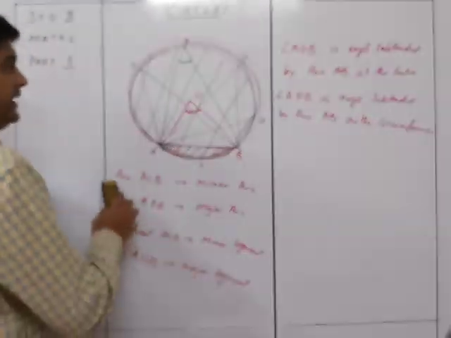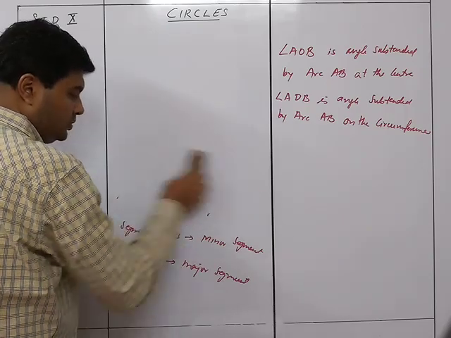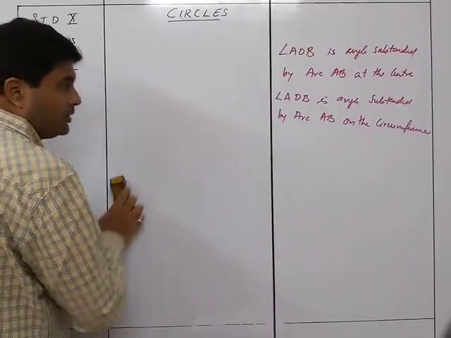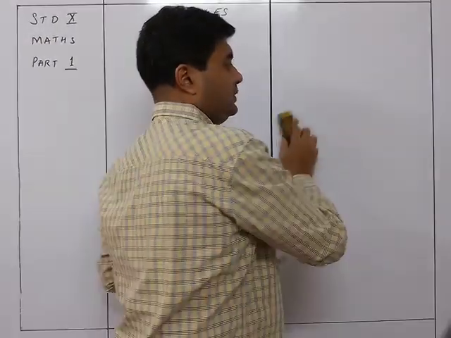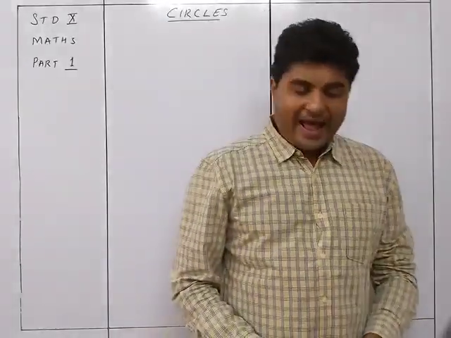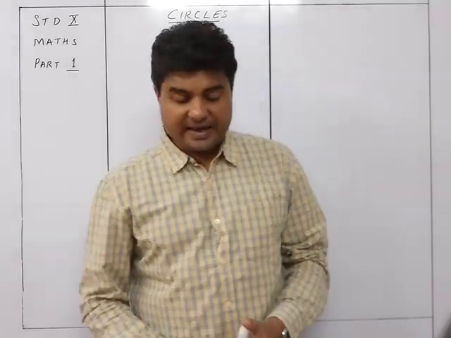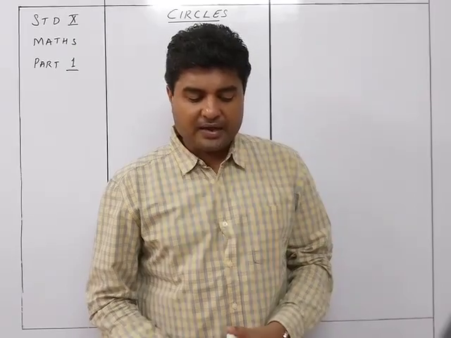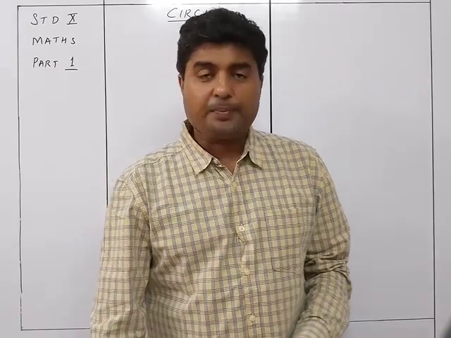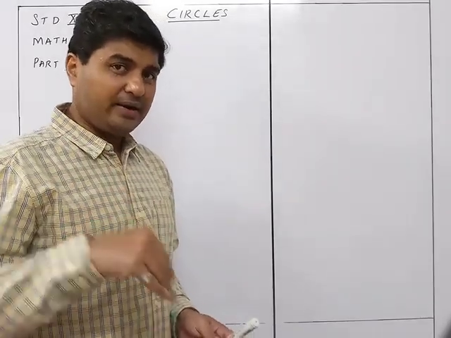So now let's see the first theorem of circles. The theorem goes this way. The angle which an arc of a circle subtends at the center is double that which is subtended at any other point on the remaining part of the circumference. Okay, we'll draw it and then understand it.